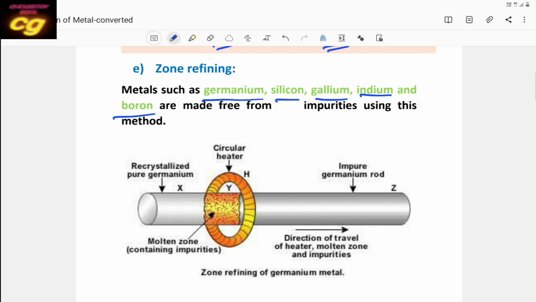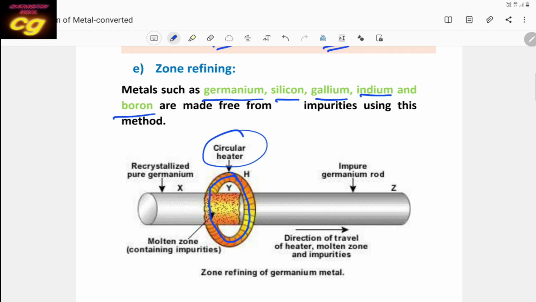What happens here is that a circular heater is used. This is called a circular heater. A circular heater is maintained at a high temperature, and when the impure metal rod, that is germanium or gallium, anyone, passes through the circular heater, it will melt at the heater point.